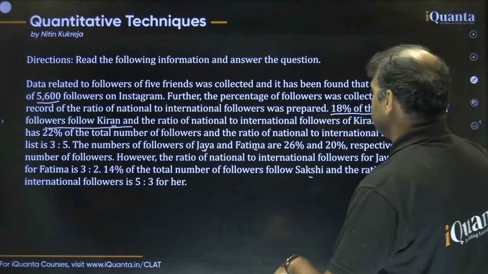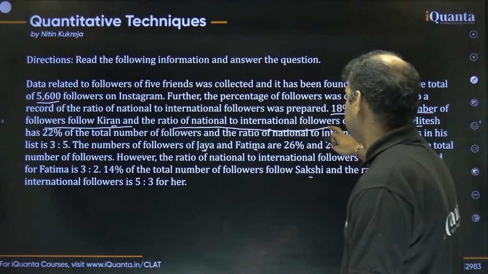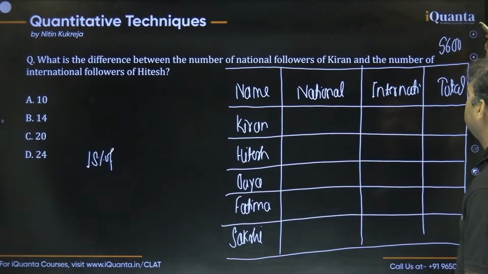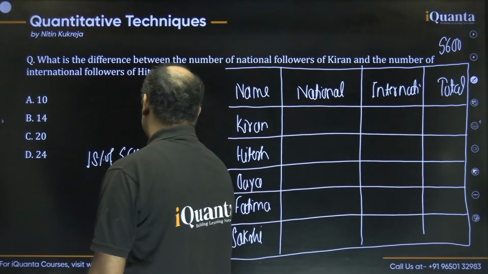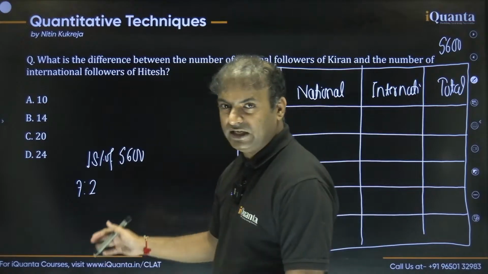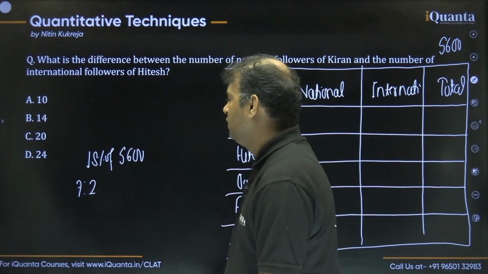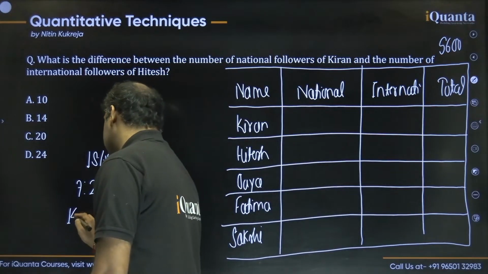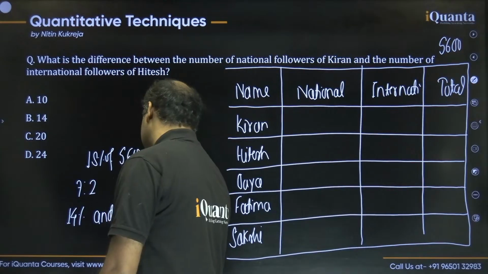One more thing is mentioned: the ratio of national to international followers of Kiran is 7:2. So we need to divide 18% of 5,600 in the ratio of 7:2. If we divide 18% in the ratio of 7:2, it should be 14% and 4%. This is also something you can do.